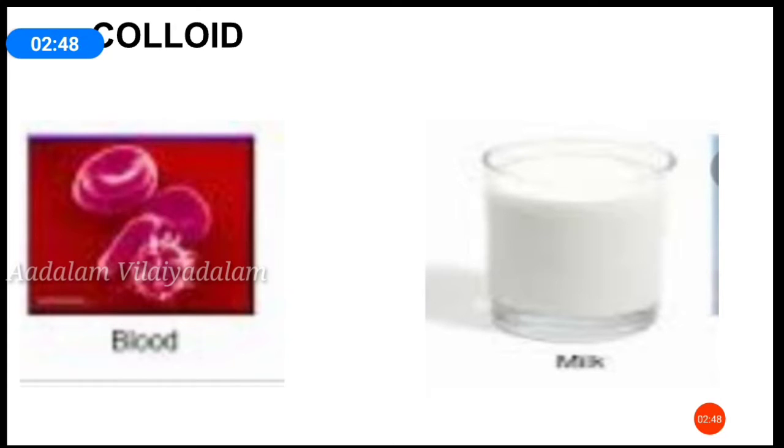Next, colloid. A colloid is a solution in which the size of solute particles is intermediate between a true solution and a suspension. Examples are milk, blood, etc.